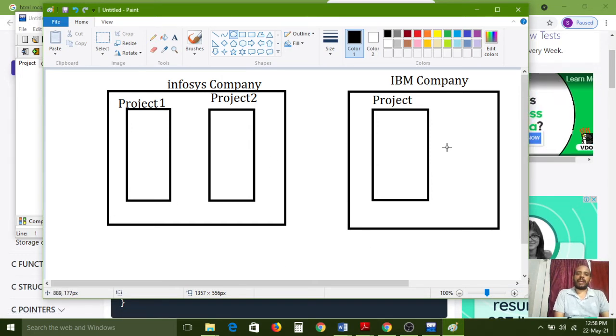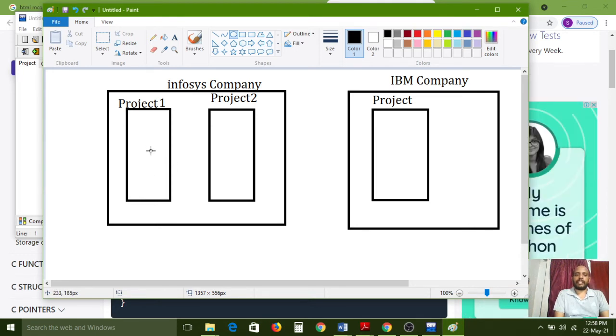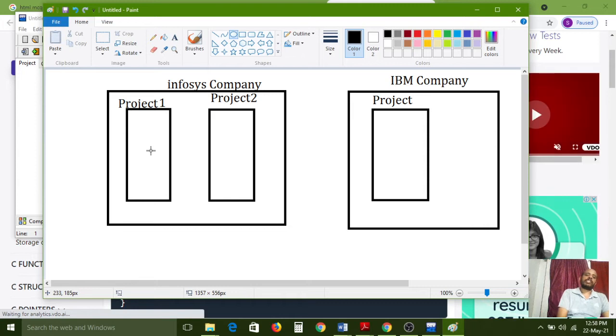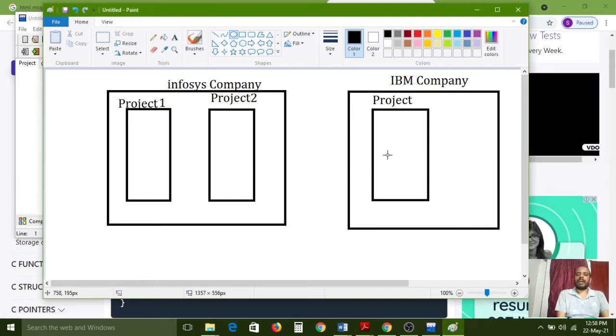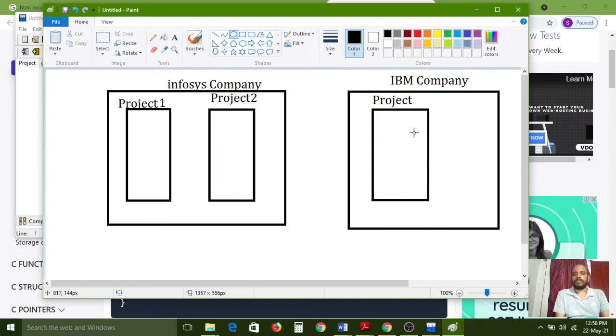After one month I should go to the new company, IBM, and work to handle that project only. So what about this project here? Infosys company needs to recruit one person to replace me. After the one month is completed, I have completed some part of the project, I go to the other company, and one new person is allotted in my place.